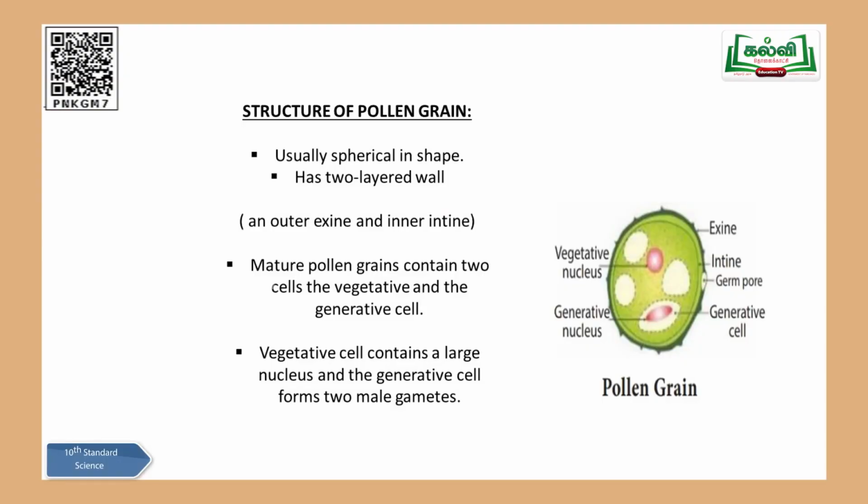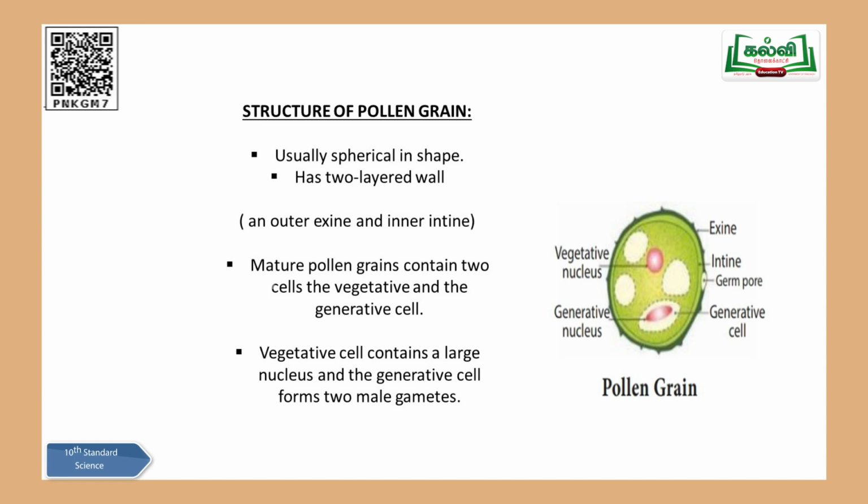Is that clear? Now you can see here the pollen grains stuck on my finger, children. These are the pollen grains, and when you take one pollen grain, which is yellow in color, and keep it under the microscope, this is the diagram you can see in the slide: structure of a pollen grain. Just now I mentioned, children, the very important male gamete.